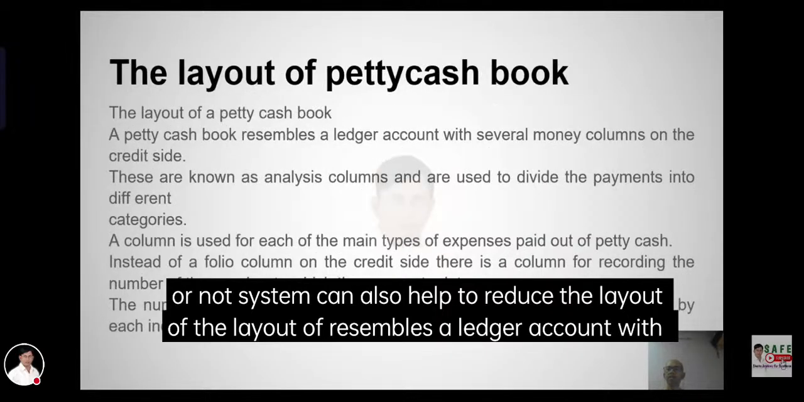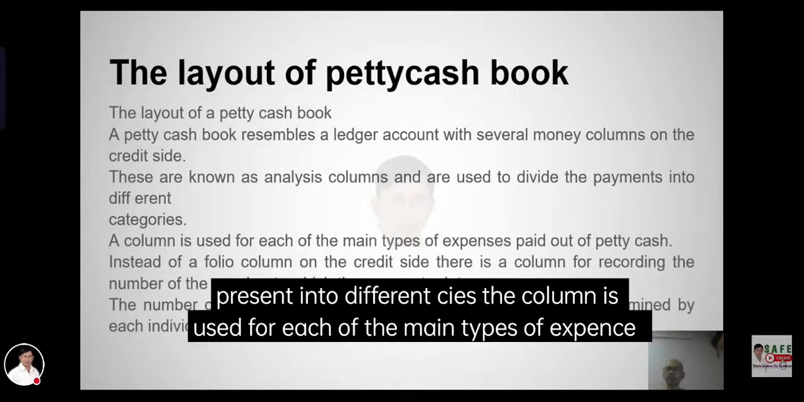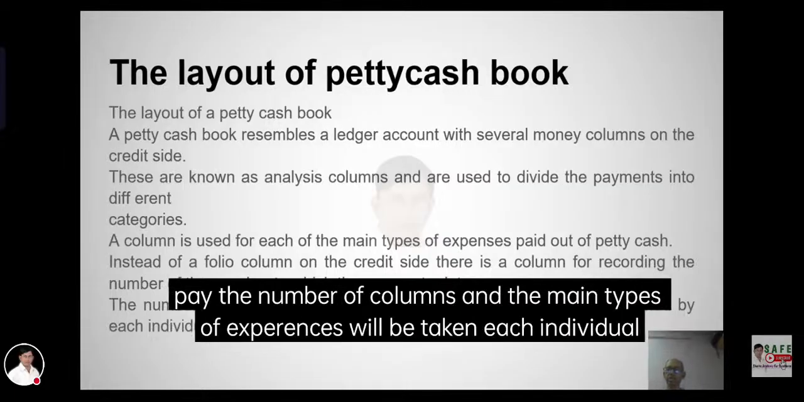The layout of petty cash. The petty cash book is a ledger account with several columns. These are known as analysis columns. There is a column for each of the types of expense. Instead of a folio column, there is a column for the voucher number. The number of columns depends on the different types of expense.